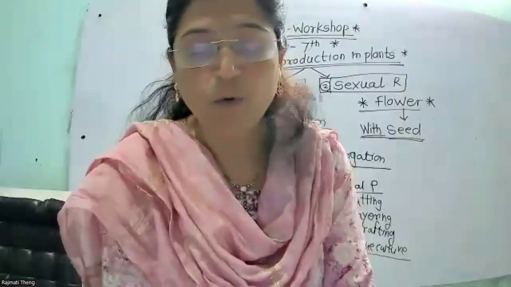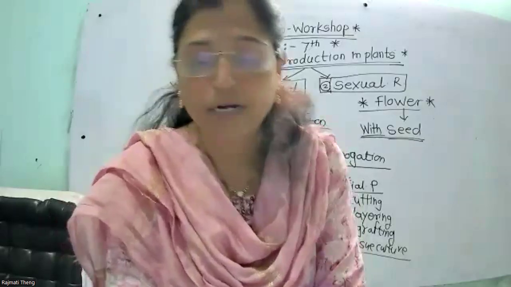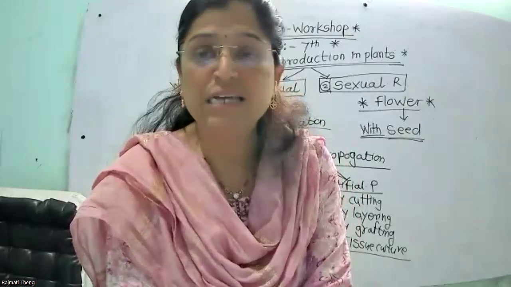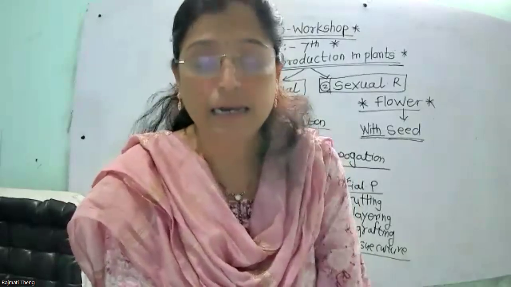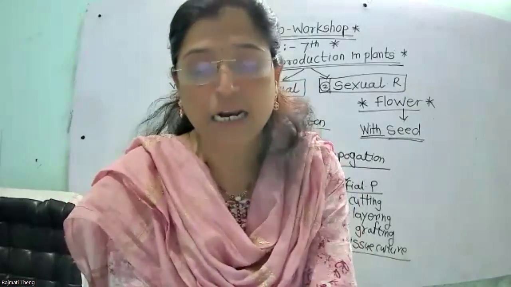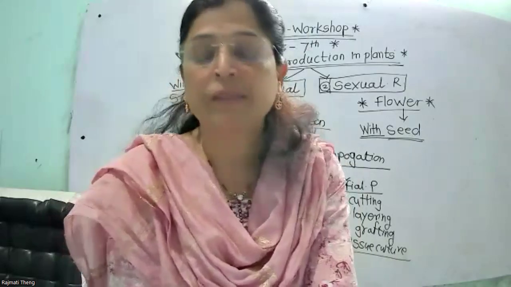Plants with poor viability of seed can be propagated by this method. It is the rapid method, easiest method, less expensive method. So many plants are reproduced by this vegetative propagation.